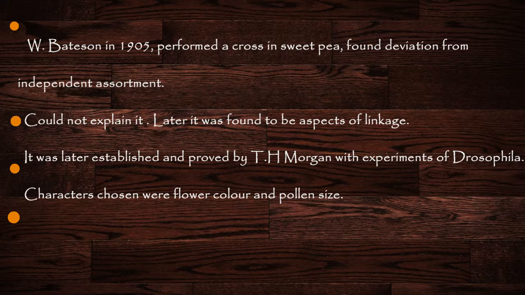We have already seen the experiments on sweet pea which led to the discovery of linkage by Bateson, Punnett and Saunders. The same experiments also led to the discovery of coupling and repulsion. That is, they also gave coupling and repulsion hypothesis basing on the same experiments. Today we will see how.